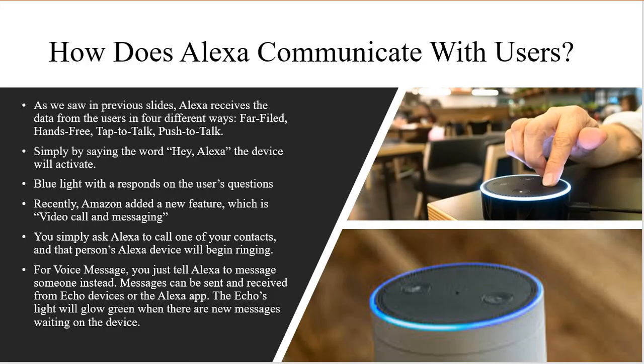Alexa communicates to the user by powering a light that glows blue with a response to the user's questions. In the video call feature, Alexa will start calling the contact that the user wanted. In the voice messenger feature, Alexa's light will glow green when there are new messages waiting on the device.